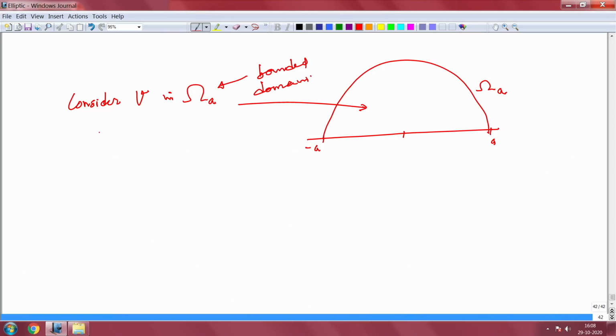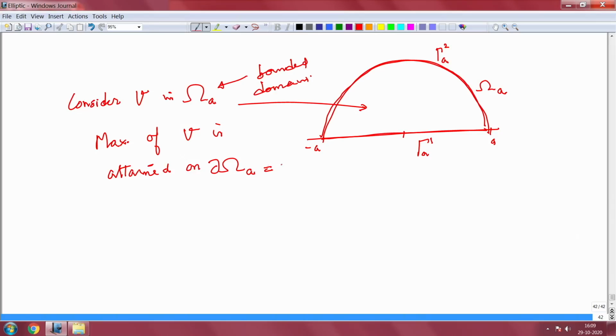Therefore, by our earlier maximum principle, the maximum of V is attained on d omega A. But d omega A has two boundaries, one here gamma A, here gamma A1, and this is your boundary of omega A. It consists of gamma 1A union gamma 2A. Okay, so the maximum is attained there.